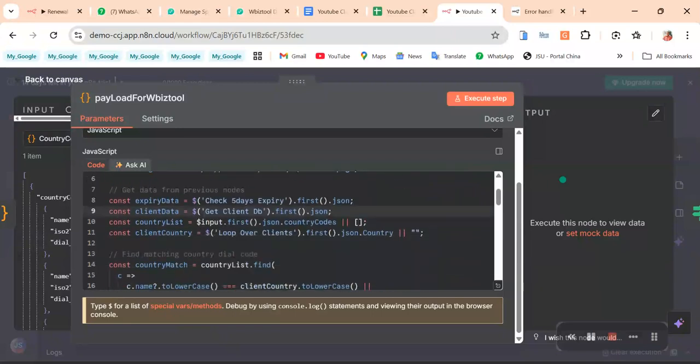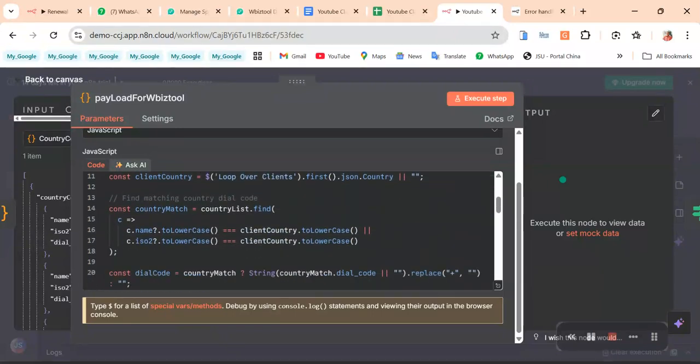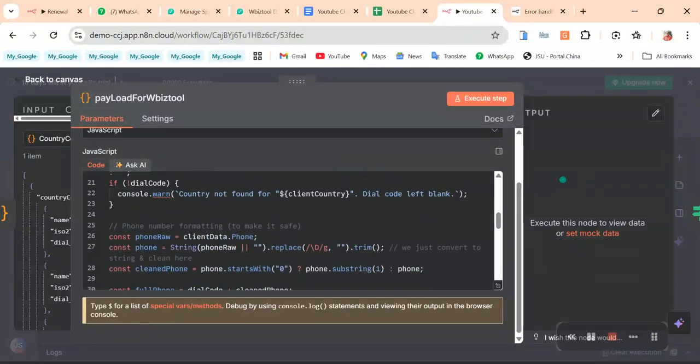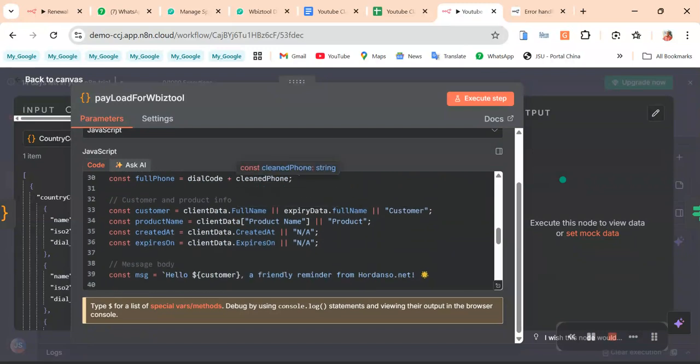Let's check. Yeah, here. So we can do this here. We are checking this country code here with the country list from the one we had before. So we can now append the dial code. The dial code is the one that has a plus in front of it. Okay, so I'm not going to explain this to you.